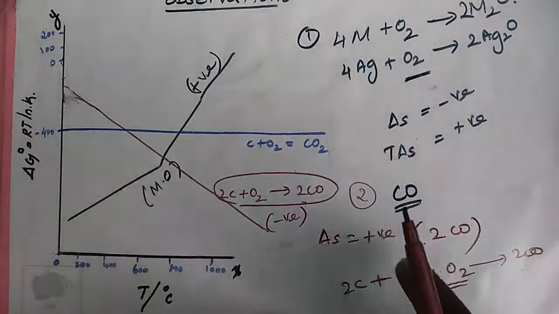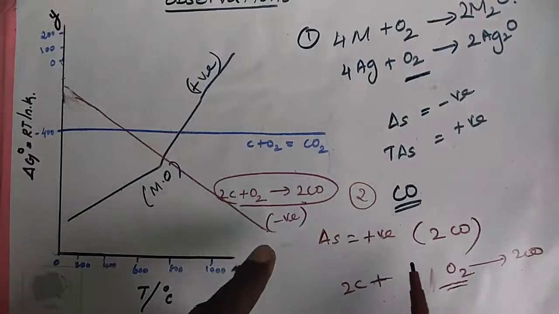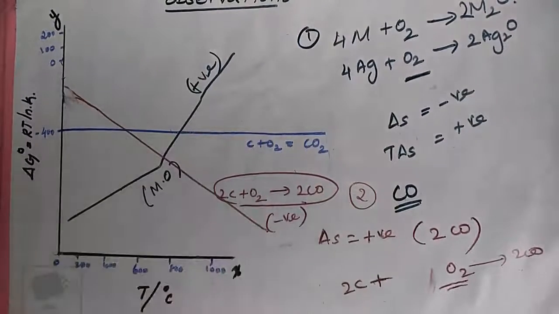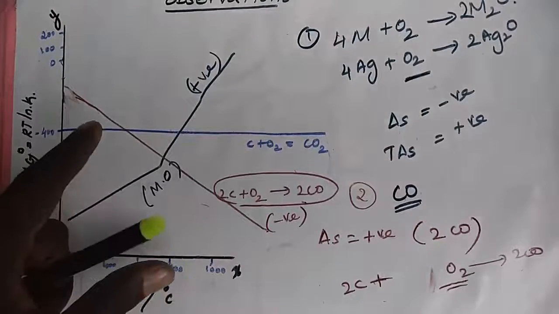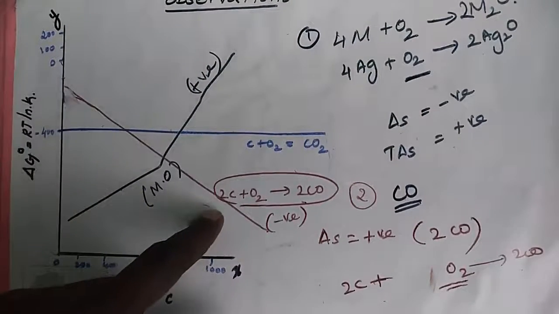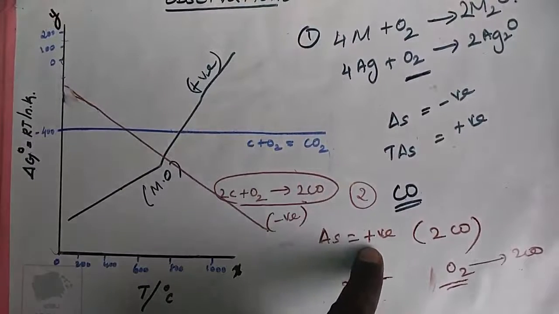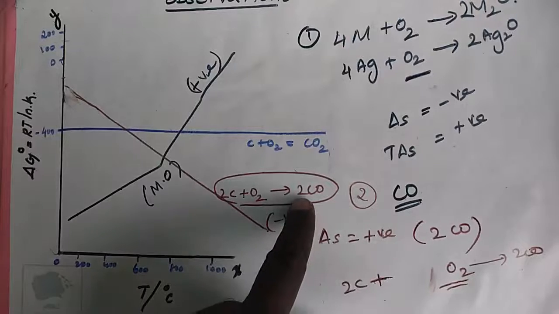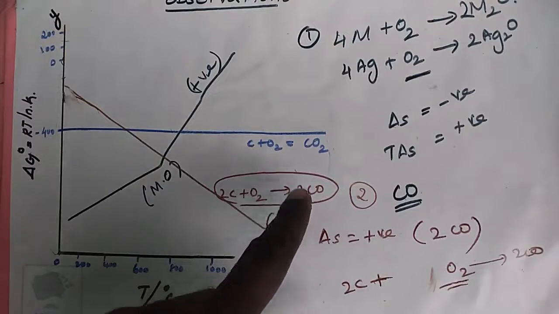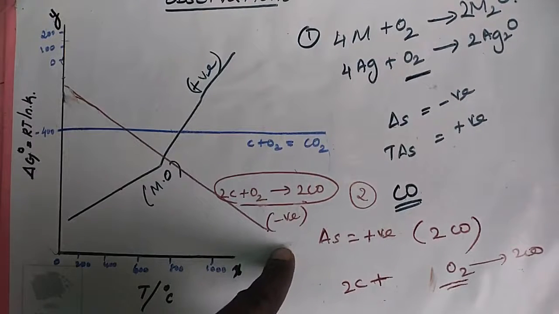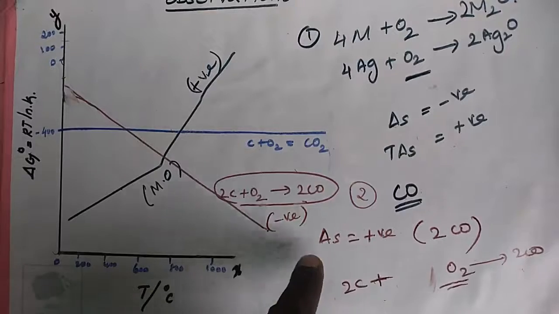It indicates that carbon monoxide is more stable at higher temperature. Listen again one more time. The graph for the formation of carbon monoxide is a straight line with negative slope. In this case, del S is positive as 2 moles of carbon monoxide are formed by the consumption of 1 mole of oxygen gas. It indicates that carbon monoxide is more stable at higher temperature.